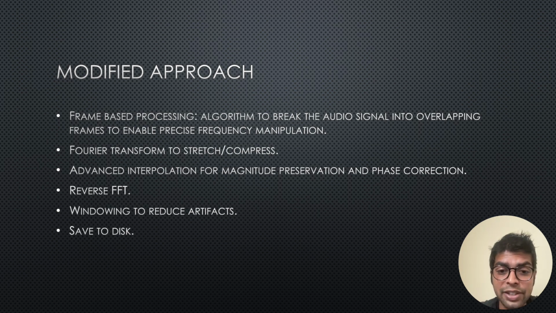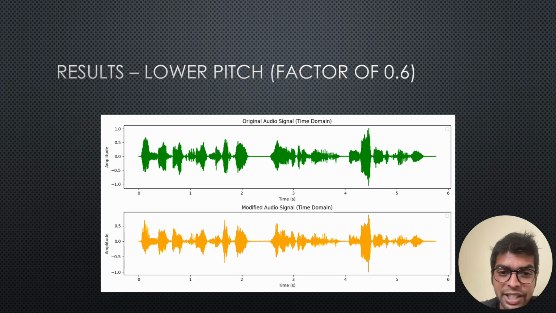Then we use advanced interpolation for magnitude preservation and phase correction. Then we reverse FFT. Then we also use windowing to reduce the artifacts. And finally, save it to disk. As you can see in the results, when I'm using a pitch factor of 0.6, our previous problem doesn't exist. The sound actually is in the correct timing, and I was actually able to decrease the pitch.